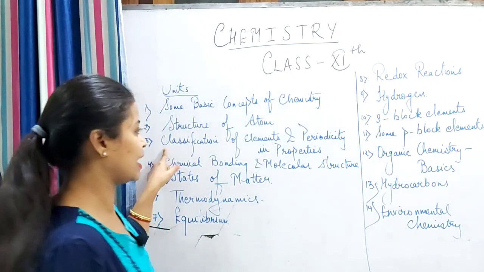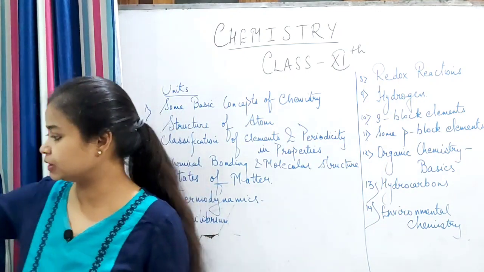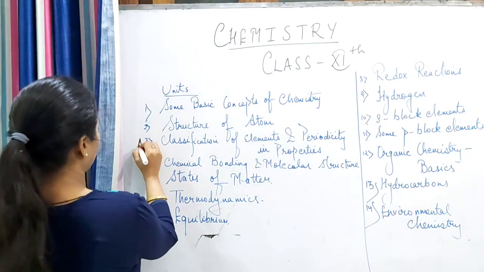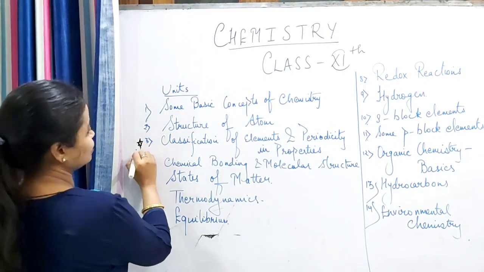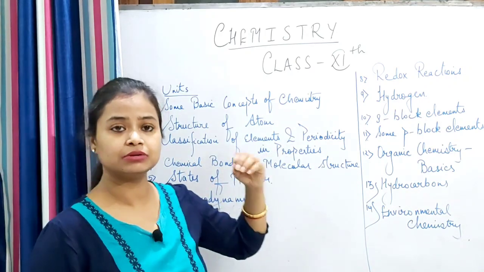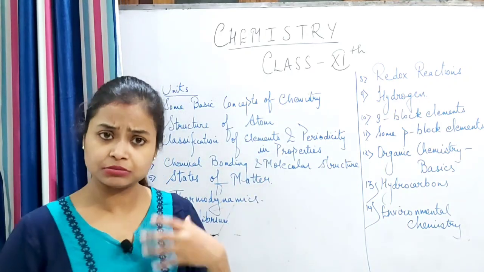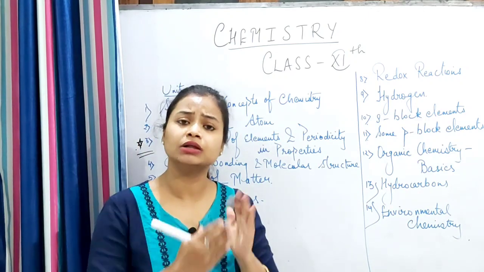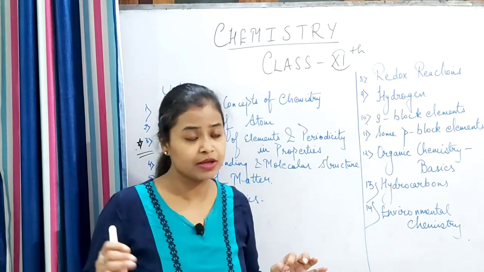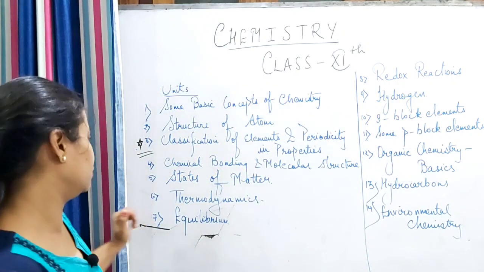And again I'm repeating, this chapter is a basic chapter because with this chapter's help, we will be able to answer numerous questions in class 12th. Okay, and here obviously also.